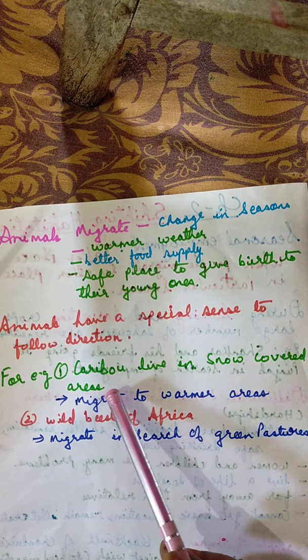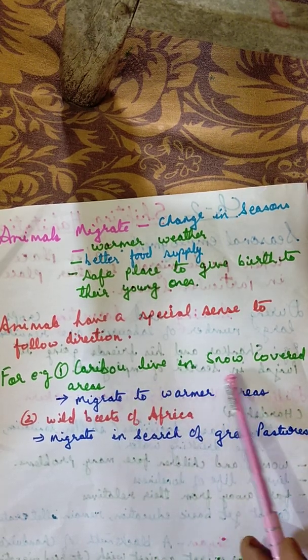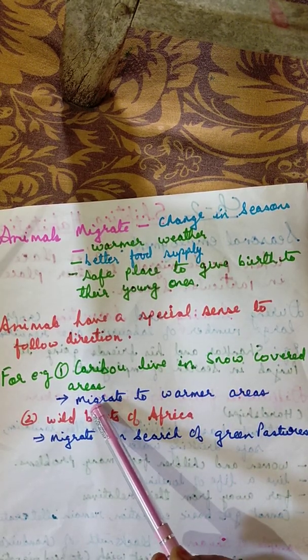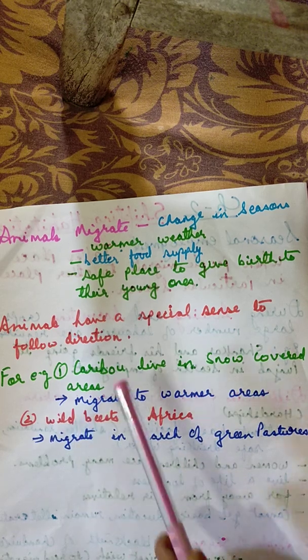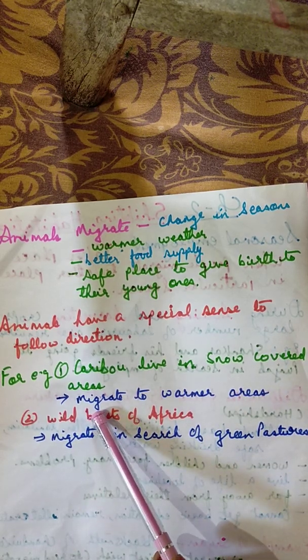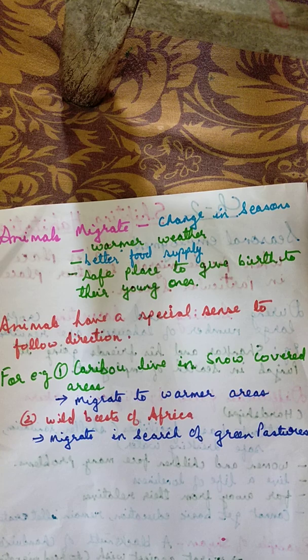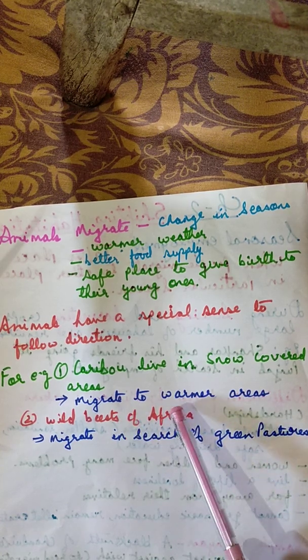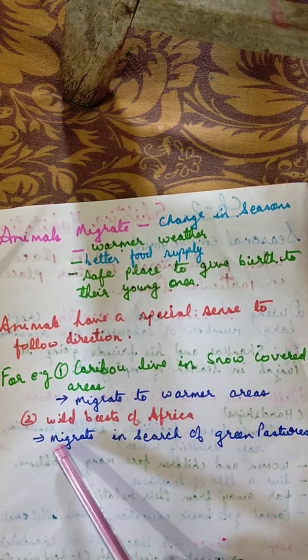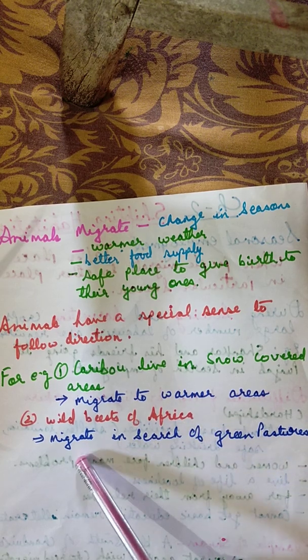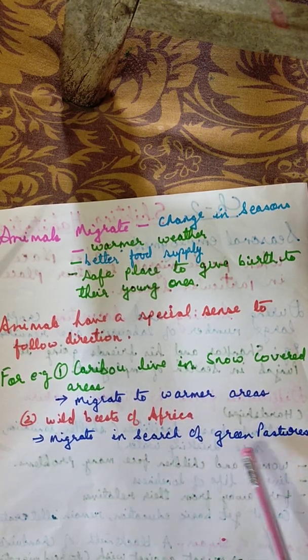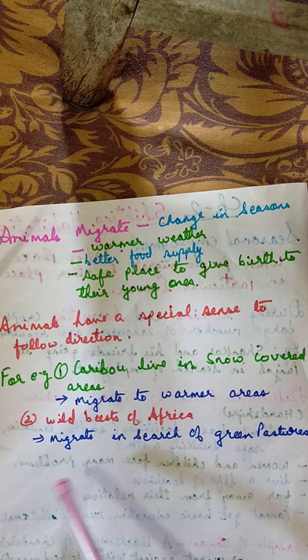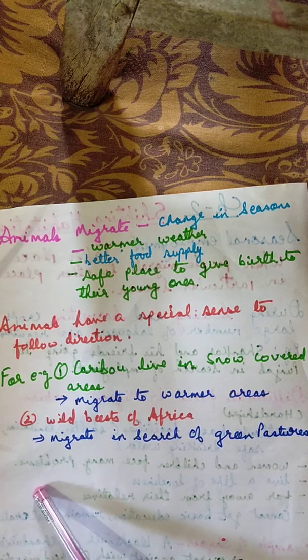For example, caribou live in snow-covered areas, and they migrate to warmer areas because that is more suitable for them. The wild beasts of Africa migrate in search of green pastures. So, with this, we come to an end of this chapter.